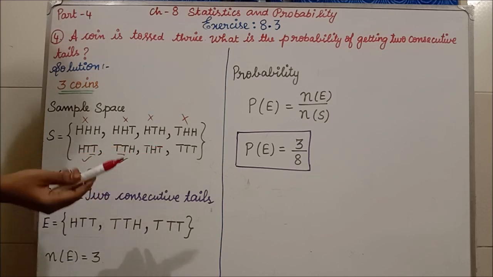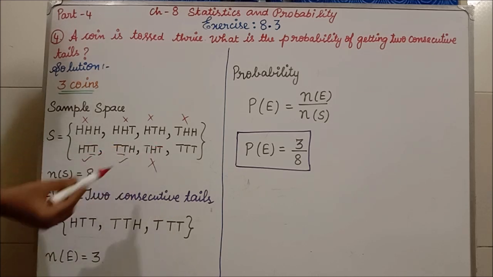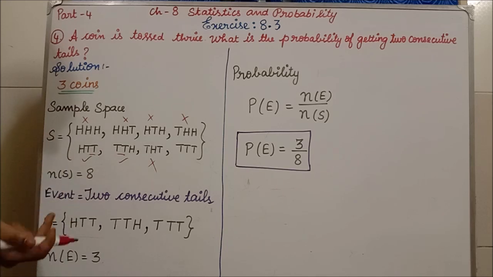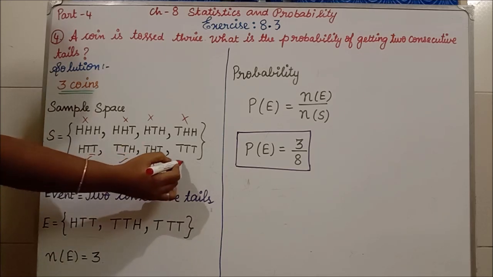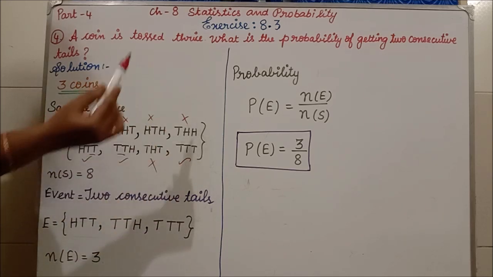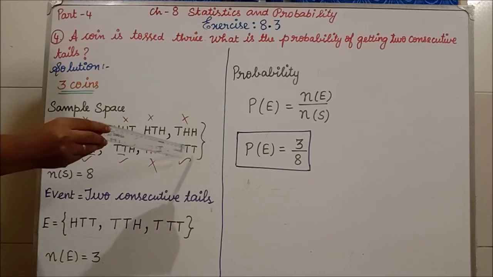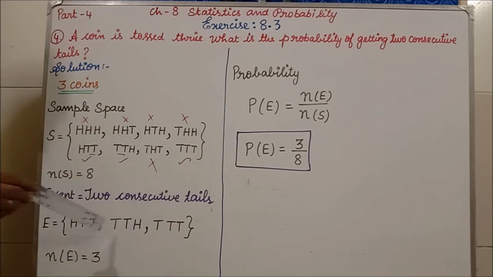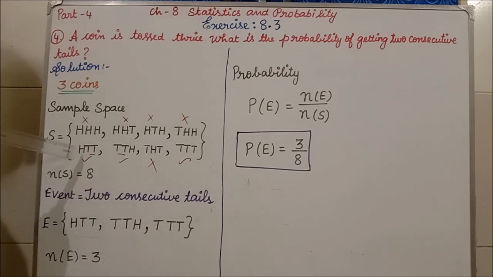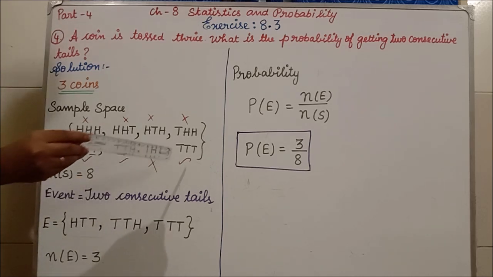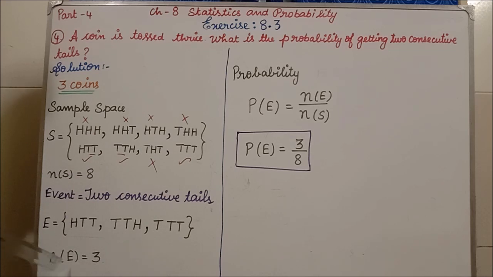Whether this will come? T, H, T. No, it will not come, because T is not next. Isn't it? Whether here will come? Yes, it will come, because T is continuously coming. So it will also come. So where we have put tick: HTT, TTH and TTT. So the event is equal to HTT, TTH and TTT. So N of E is equal to what? 1, 2, 3. So N of E equal to 3.